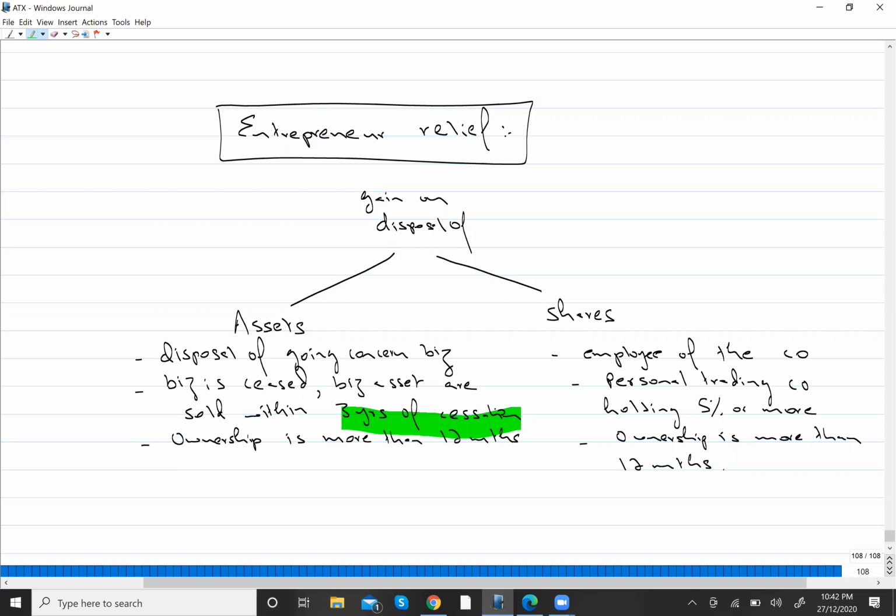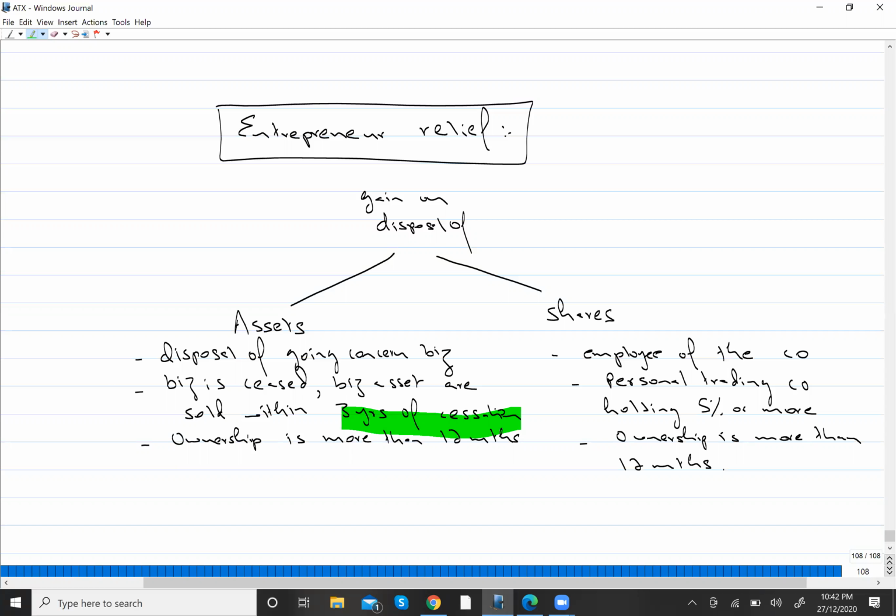When a business is ceased, the rule says that the asset must be sold within 3 years of cessation. There are only two ways of selling your business.